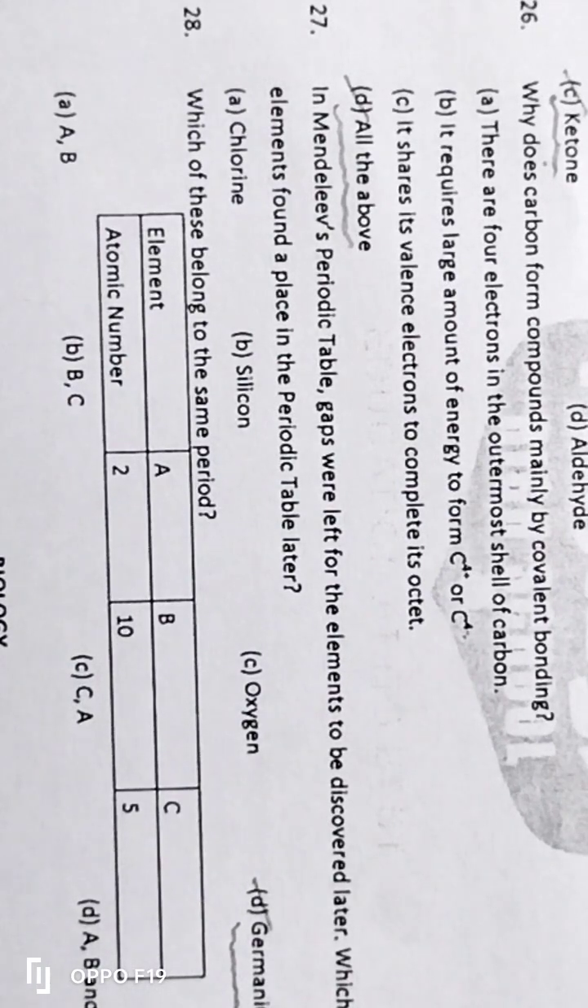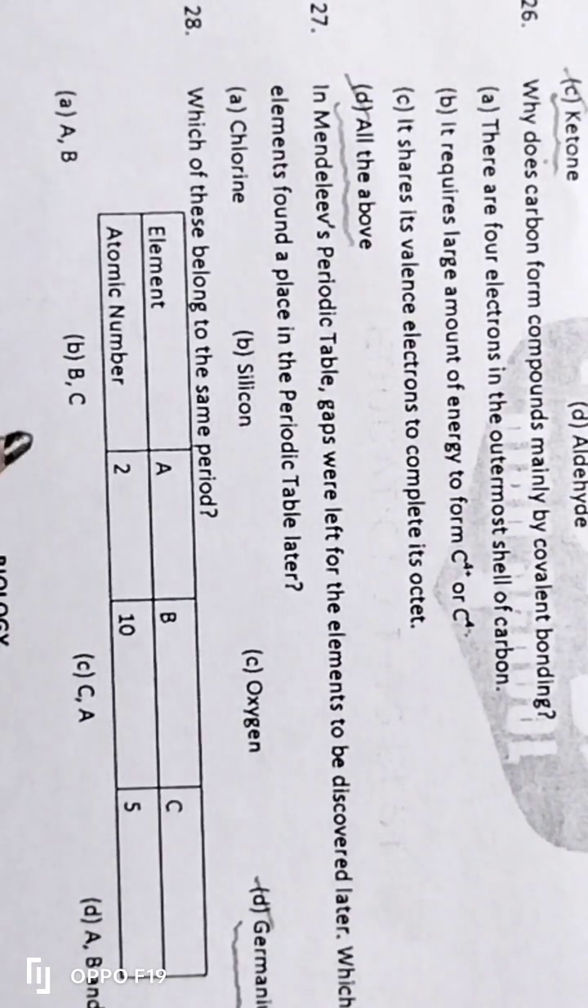Then coming to the 28th question. Which of these belong to the same period? Element A atomic number 2, element B atomic number 10, element C atomic number 5. Option A: A, B. Option B: B, C. Option C: C, A. Option D: A, B, C. What we have to find out is to which period they belong.